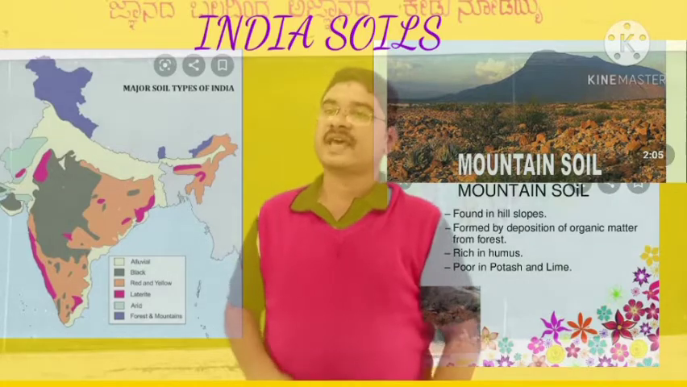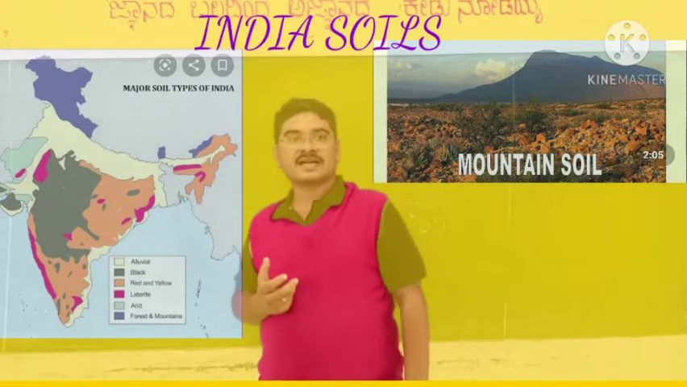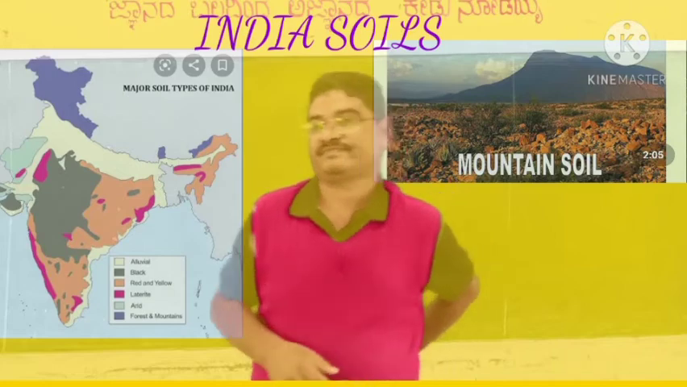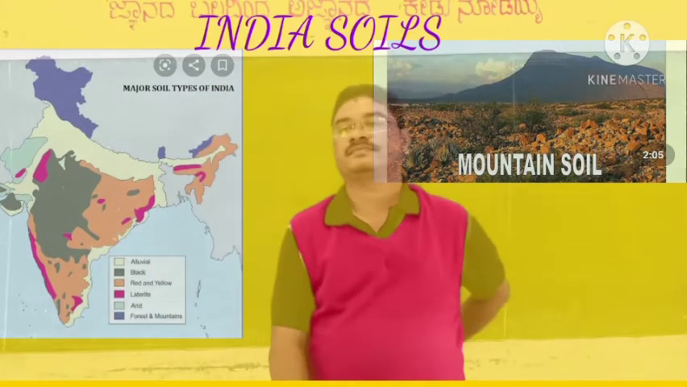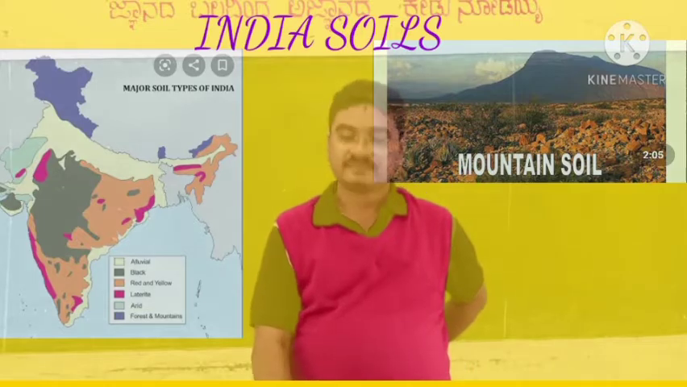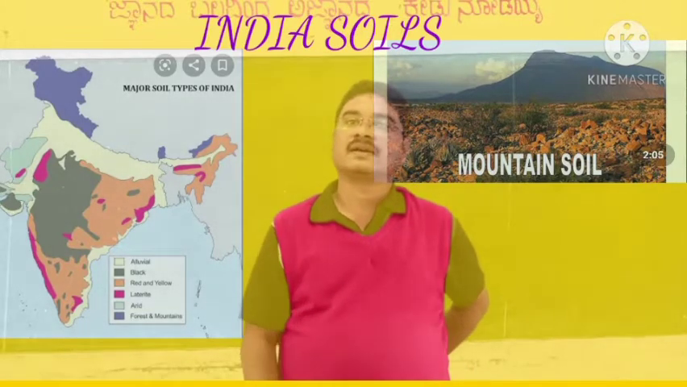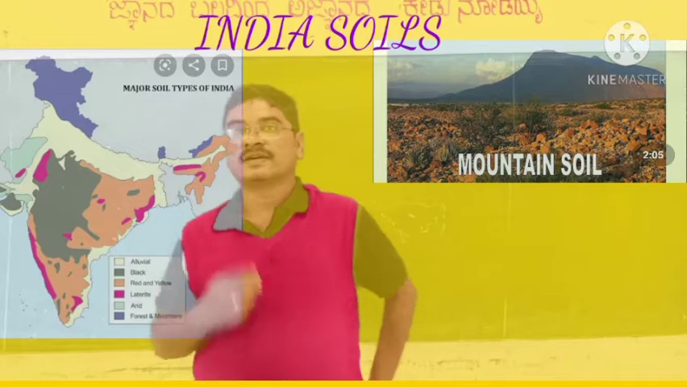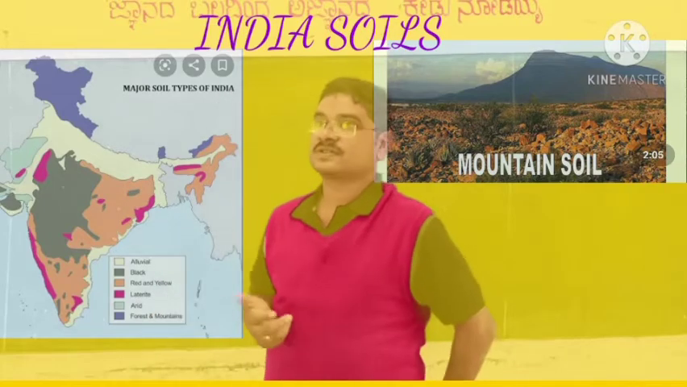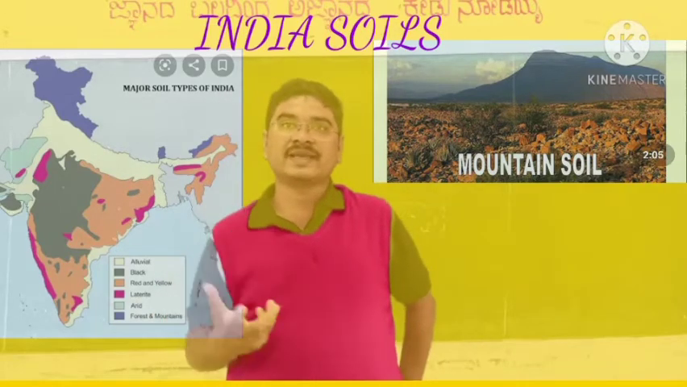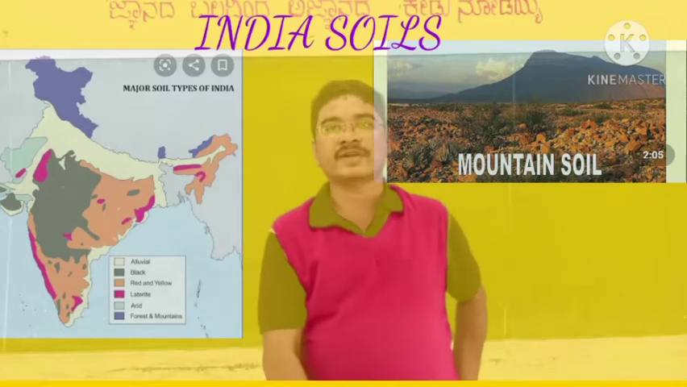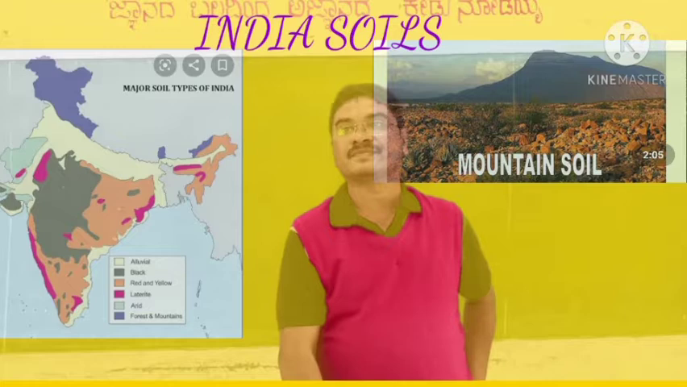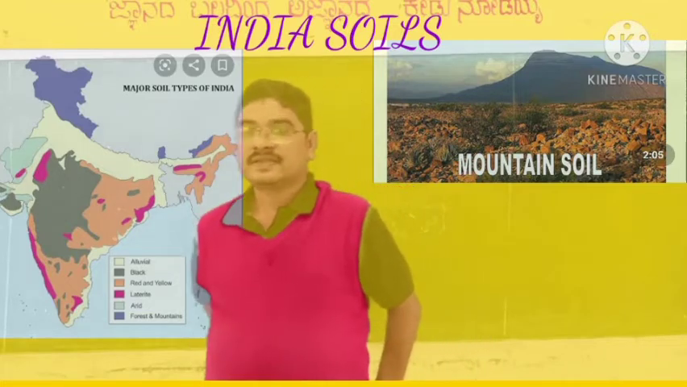They are rich in humus and are fertile. So they are useful for plantation crops. Coffee, tea and fruits are the major crops grown in mountain soil.